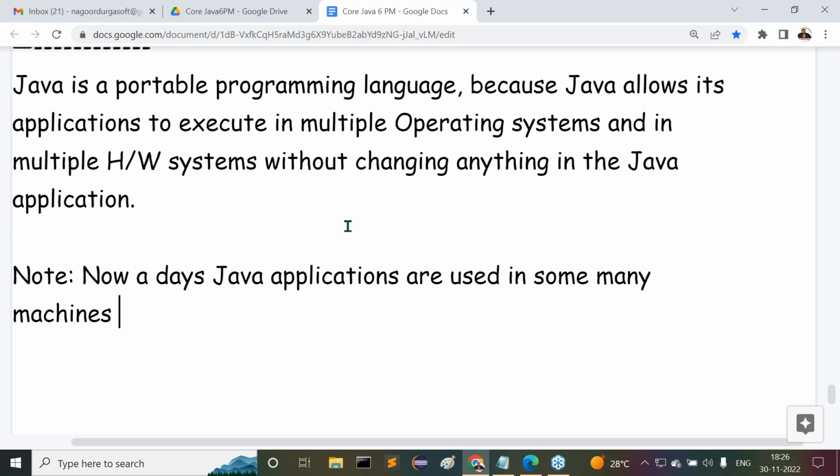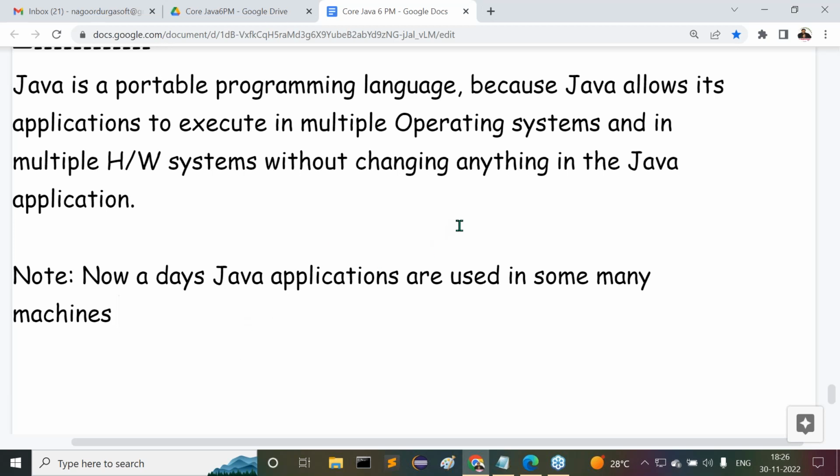Whenever we are installing Java software, the installation process gives some clarity: Java runs in 1 billion devices. How is it possible to run Java in 1 billion different devices? Not a total of 1 billion, but 1 billion types of devices.